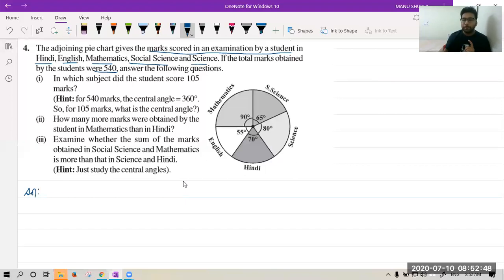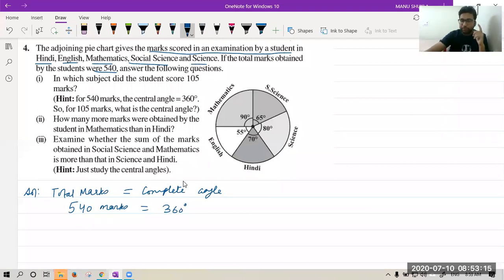Now see, let's start. We can say total marks is equivalent to complete angle. By comparison, we can say this thing. Now, we have to understand what we want in the unitary method. Before that, I can say 540 marks is equal to 360 degrees.